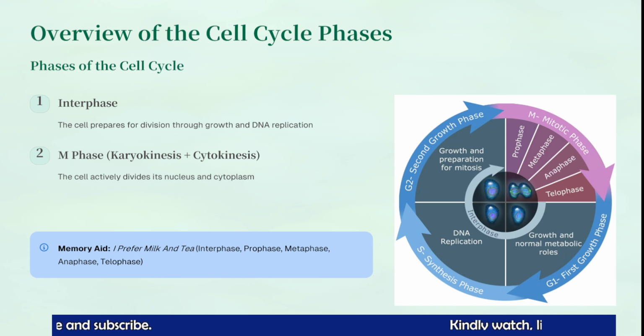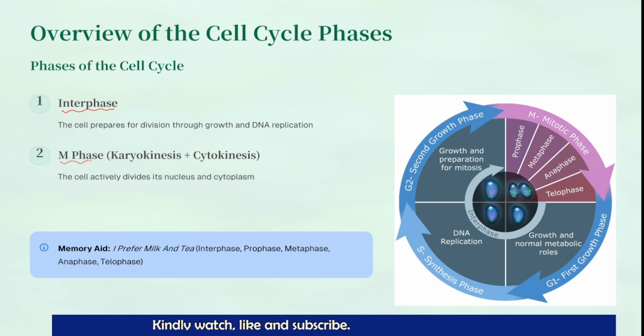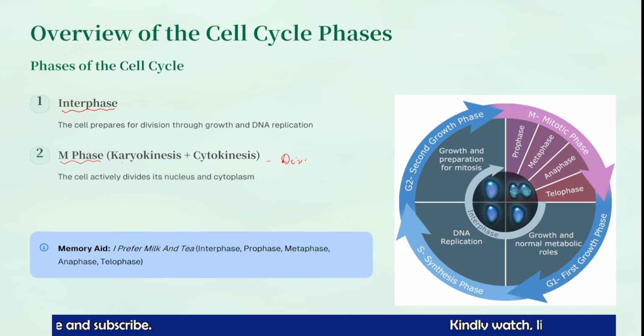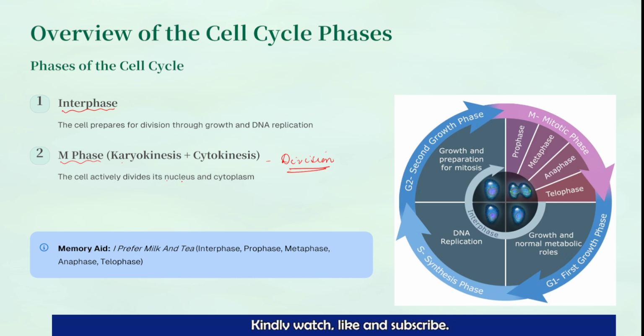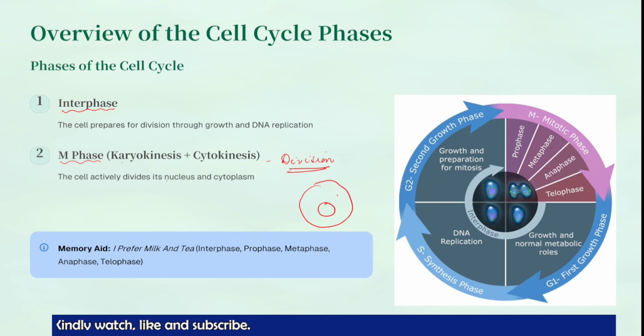So what are the various phases of the cell cycle? The whole cell cycle is divided into two phases. One is the interphase and the second is the M phase. The M phase is where the actual division takes place, the division of the whole cell. In the cell there is a nucleus and the cytoplasm, the other components. So nuclear division and then cytoplasmic division take place in the M phase, which we will discuss in the next video.